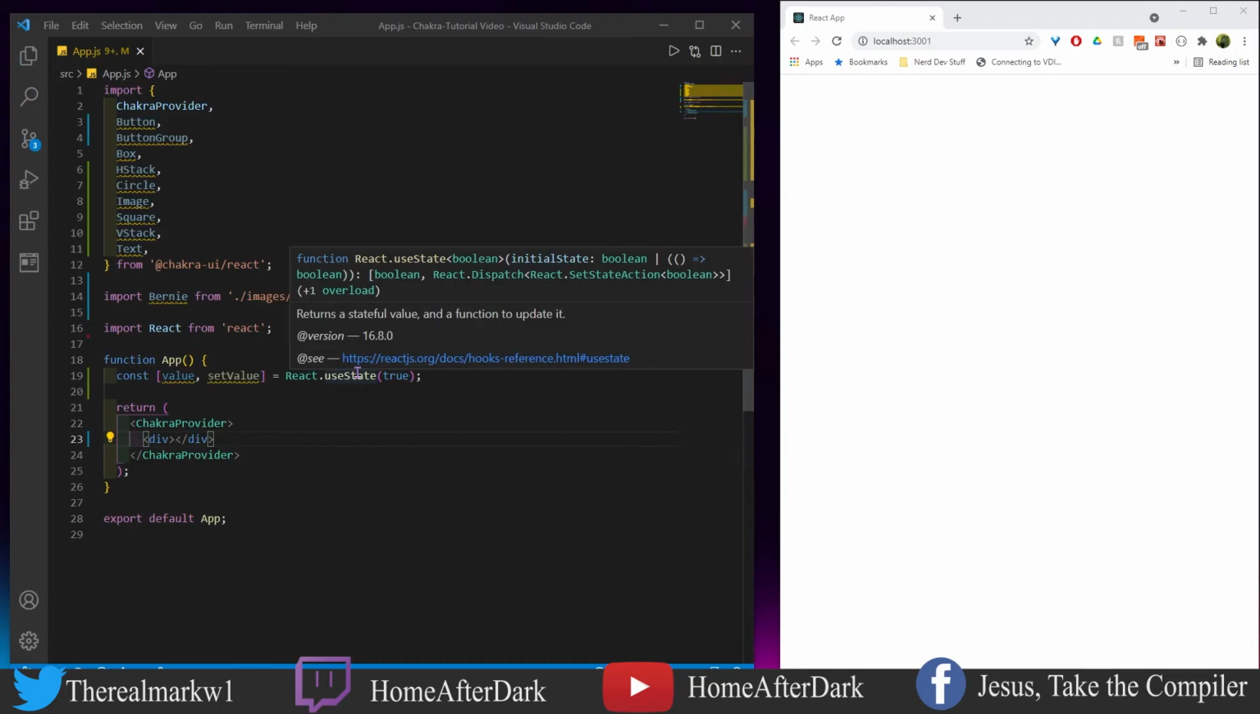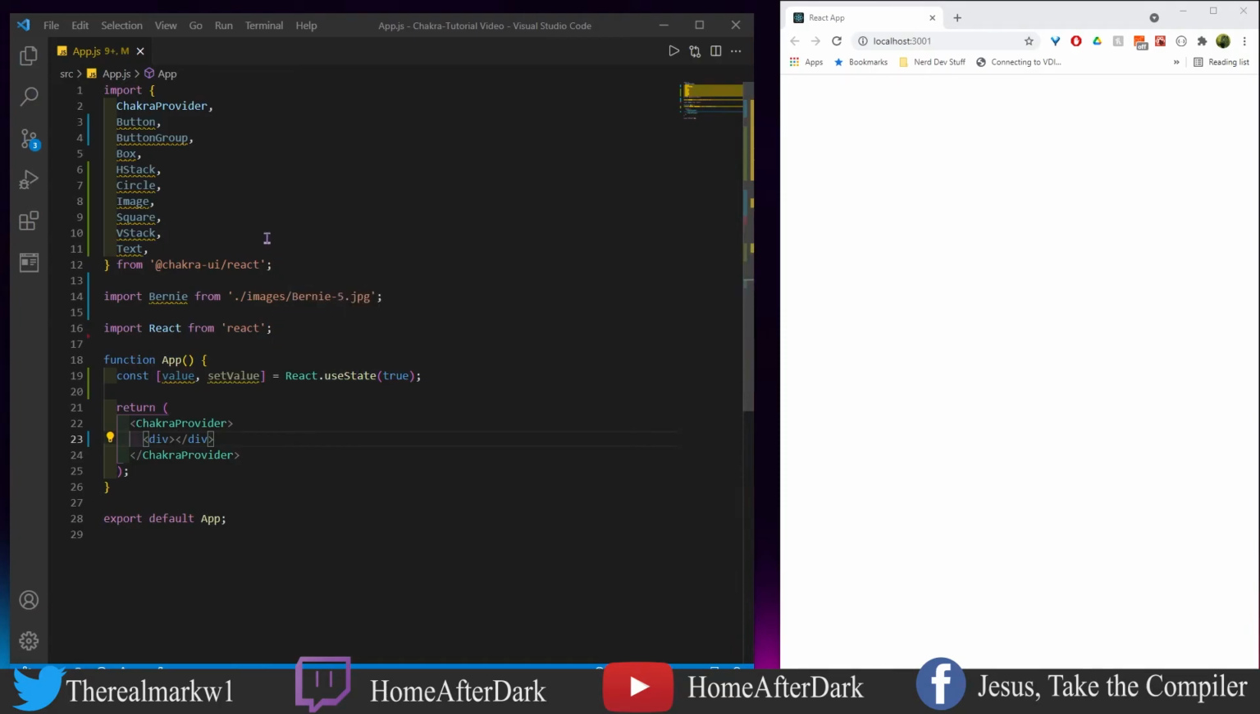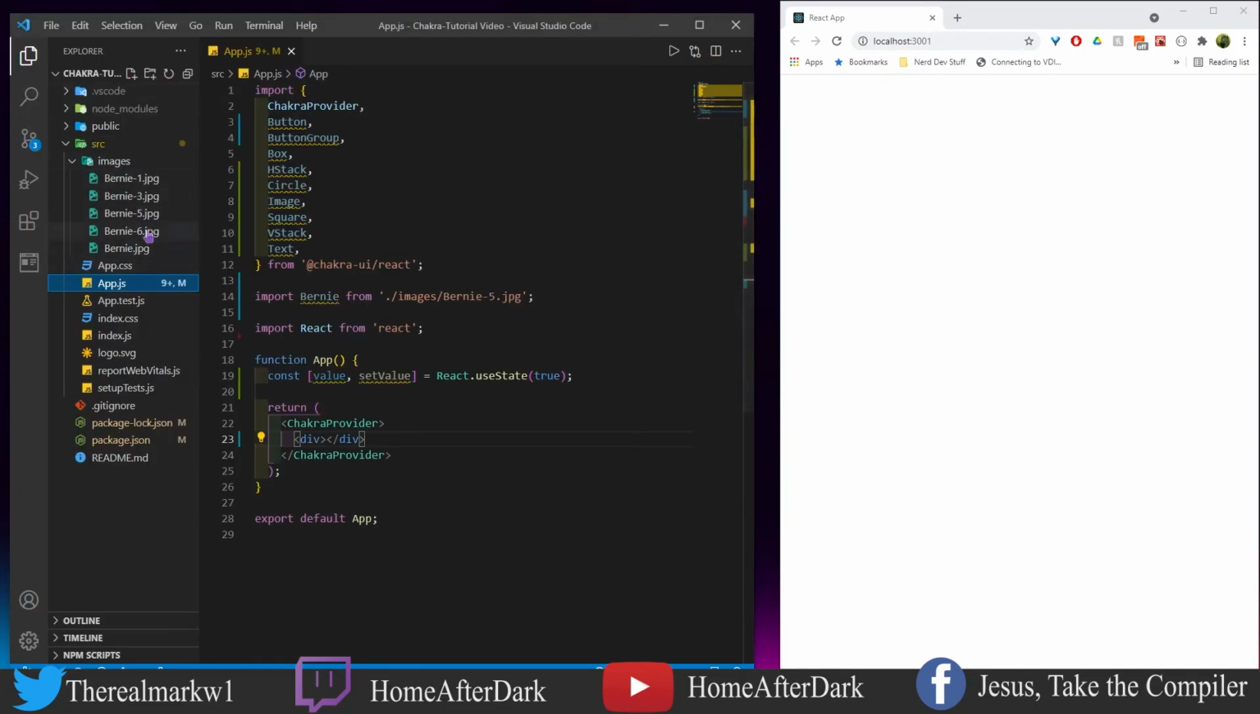So what I learned, because this is the second time I actually had to record this, is that these are all of the imports you're going to be needing. So we have obviously the Chakra provider, the button group, box, HStack, circle, image, square, VStack, text. Some of these you may not need, some you may want to duplicate. I just try to switch these up for the bigger examples to show you all of these interacting together. I'm bringing in an image of my dog Bernie, which is right here.